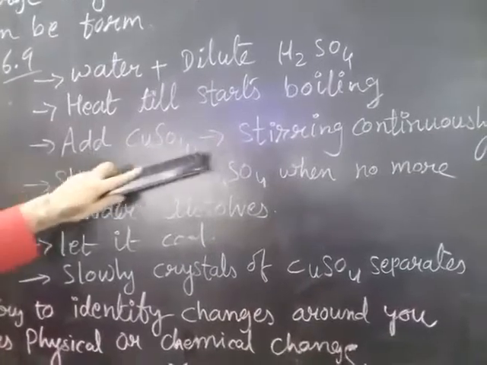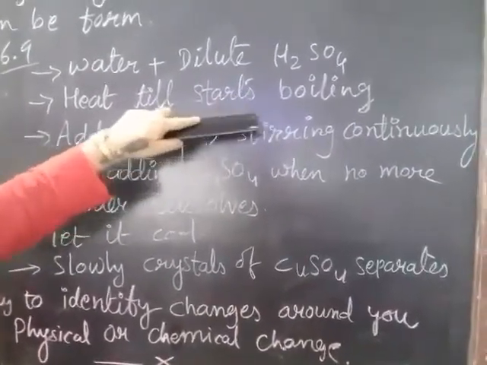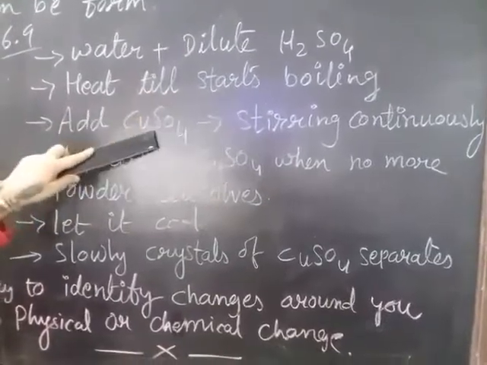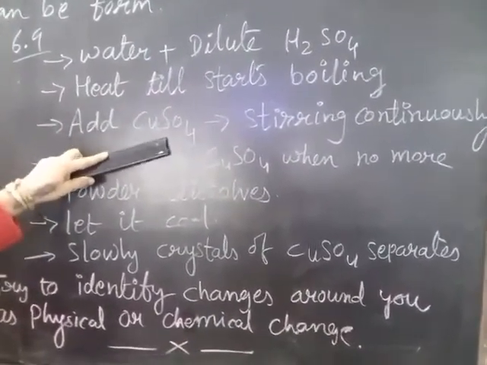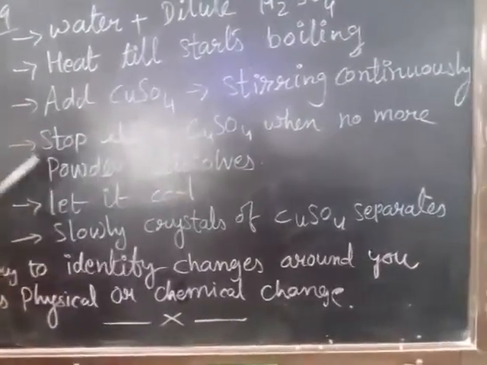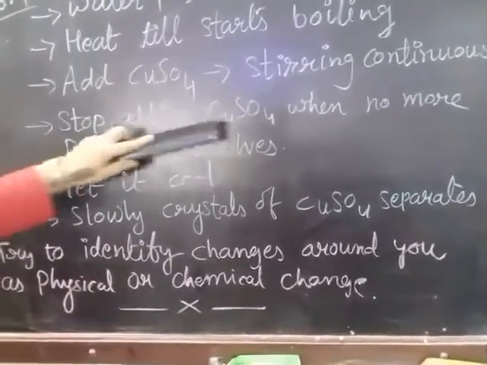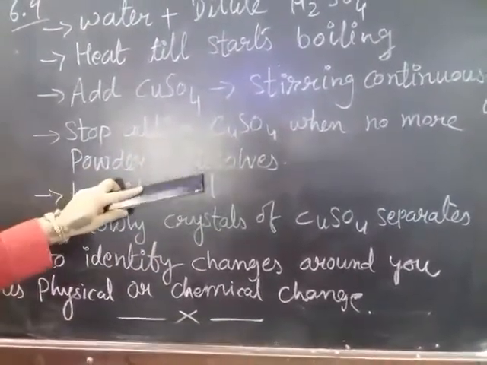Continuously stir this boiling solution and continuously add copper sulfate, that is, bluish colored powder, into it. But how long? We have to stop adding copper sulfate when no more powder dissolves.